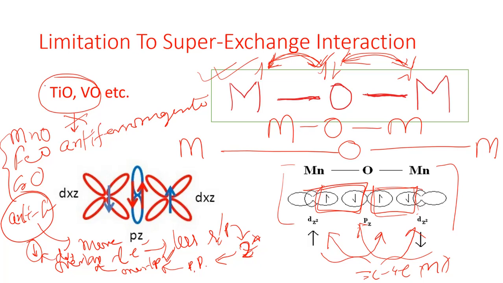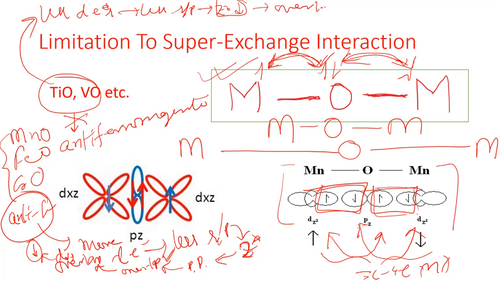Whereas in the case of titanium and vanadium oxide, there are fewer d electrons. As there are fewer d electrons, there would be less shielding power, or you can say the Z star would be less because of the smaller number of d electrons. As the Z star would be less, definitely the overlap interaction is less.